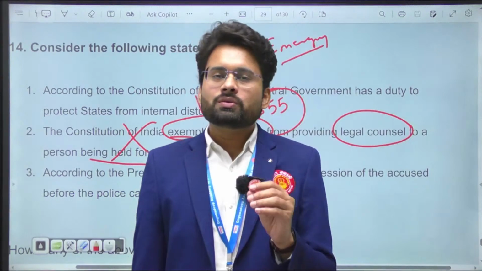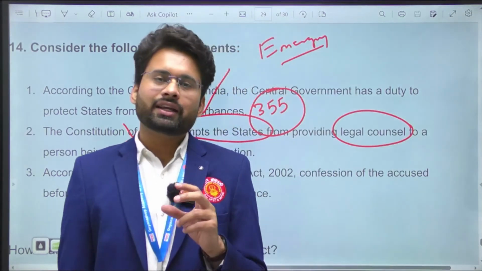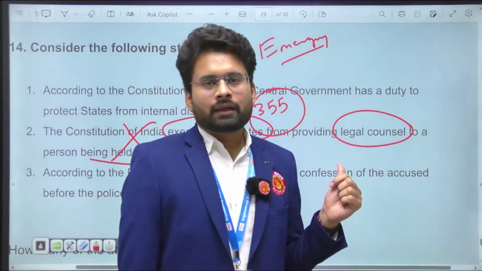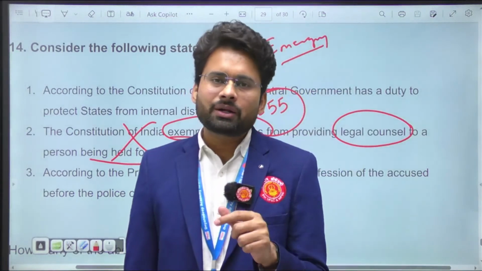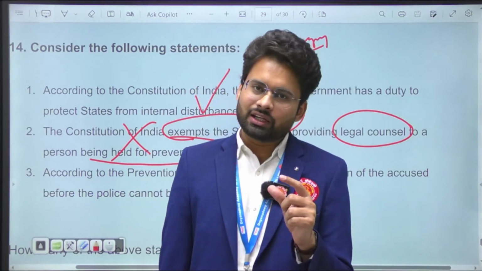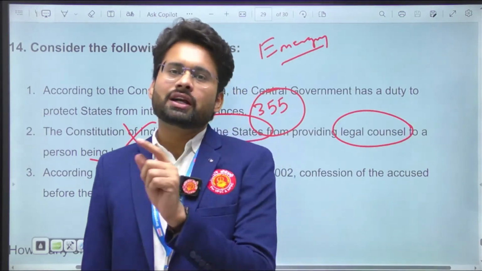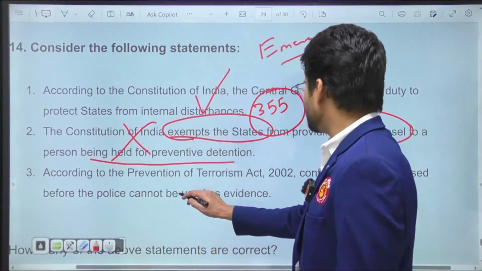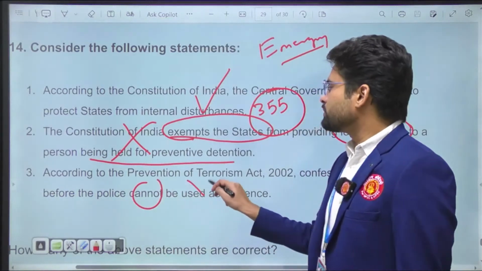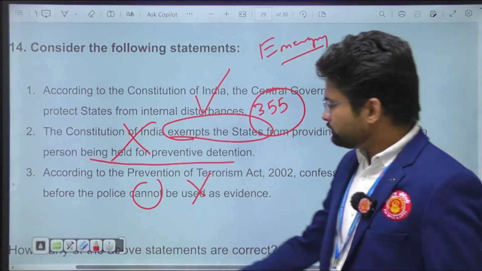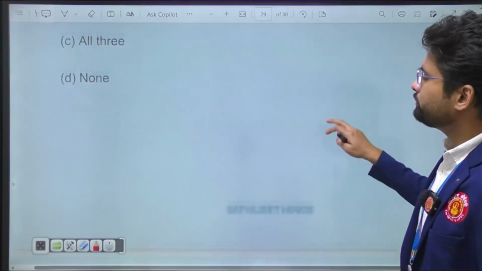But it can be used in certain extraordinary legislations like POTA, the Terrorism Act. If an accused gives a statement to the police or confesses his crimes, that can be used as evidence in front of the judiciary. So the statement is wrong, it can be used. That's why only one is correct in question number 14, right?